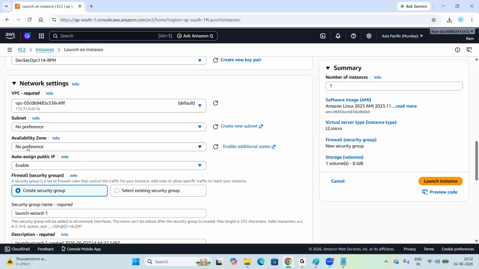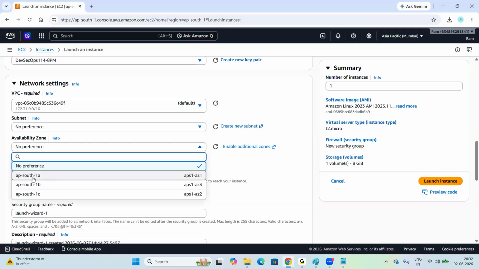So here, availability zone is nothing but a DR data center. Look at here, AP South 1A, AP South 1B, AP South 1C. These are the availability zones. The data will be replicated from one zone to the other zone. In case one zone is down, nothing will happen and data will not be lost. Even if a second zone is also down, nothing will happen, as data will be available from the other zone. In case the entire region is down, the complete Mumbai region, nothing will happen. From a nearby edge location, we can access the data. The nearby data center is Singapore, and we can access the data from Singapore.